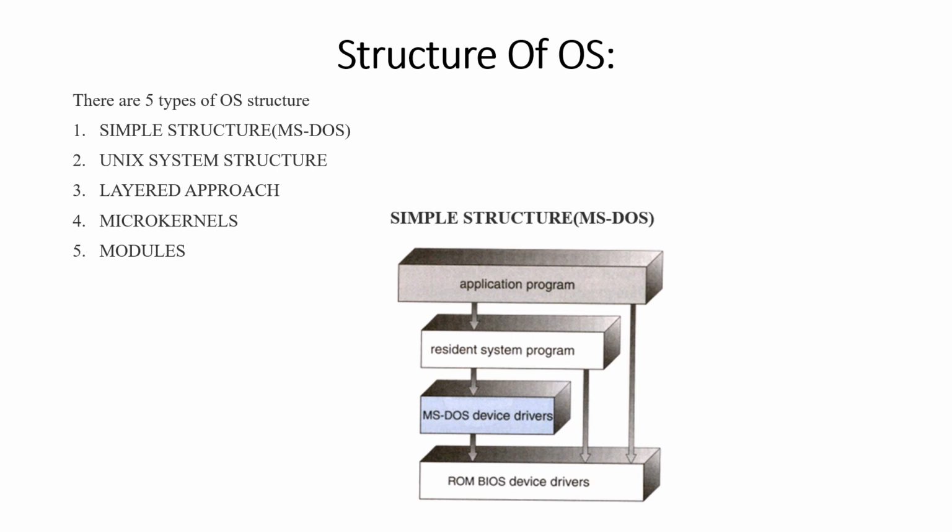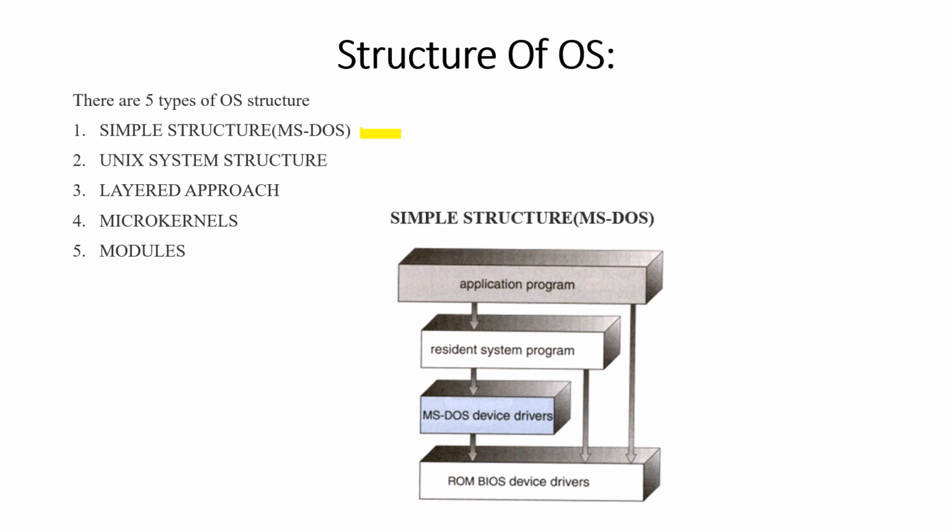An easy way to do this is to create the operating system in parts. There are five types of operating system structure. So these are the different structures. The first one is simple structure, second is Unix system structure, third is layered approach, fourth is microkernel, and last is modules. Speaking about the first, simple structure, which is of MS-DOS, that is Microsoft Disk Operating System.